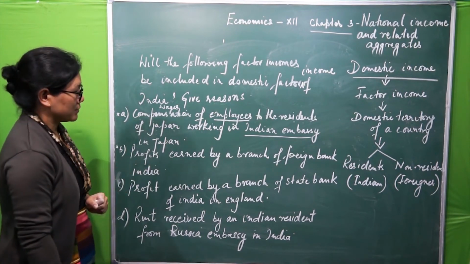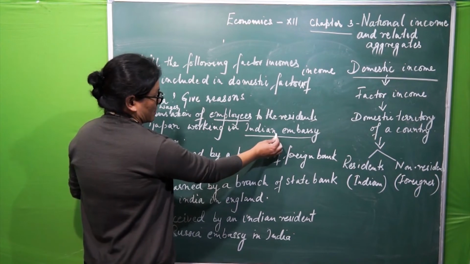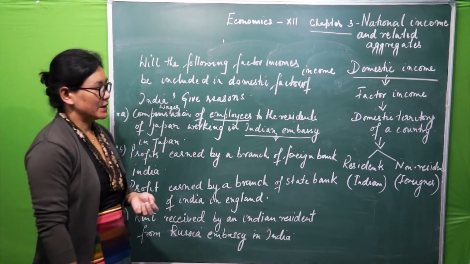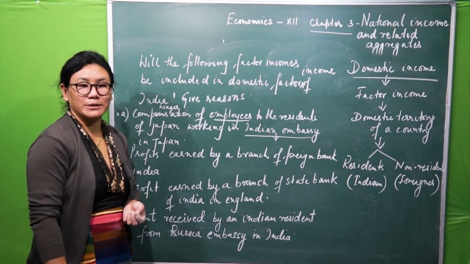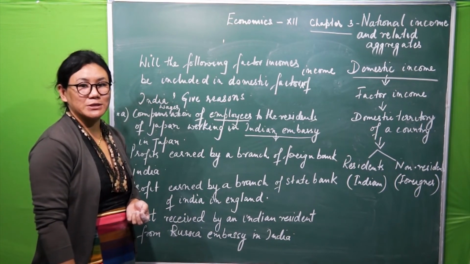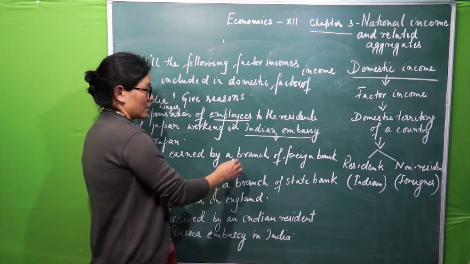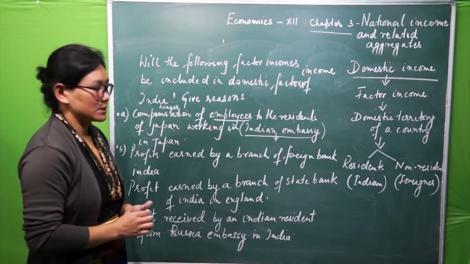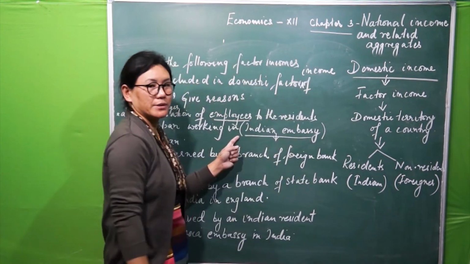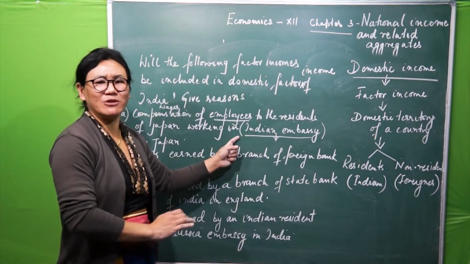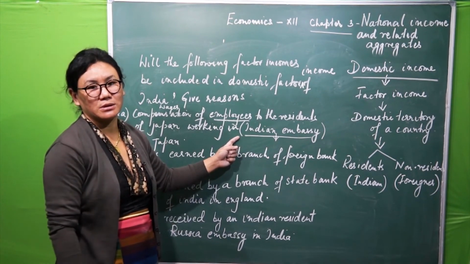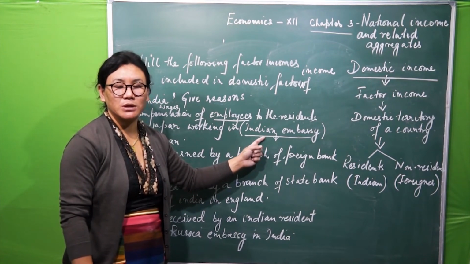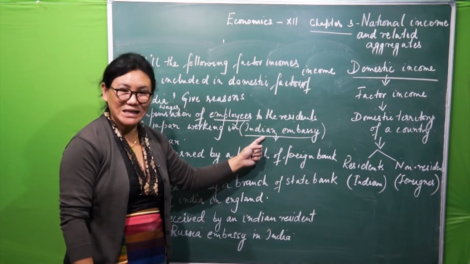Now here, it is given Indian Embassy. You remember the last point in the components of domestic territory, what I have said here? Indian Embassy, wherever it is located, in whichever country it is located, it will become the part of domestic territory of India, I said.